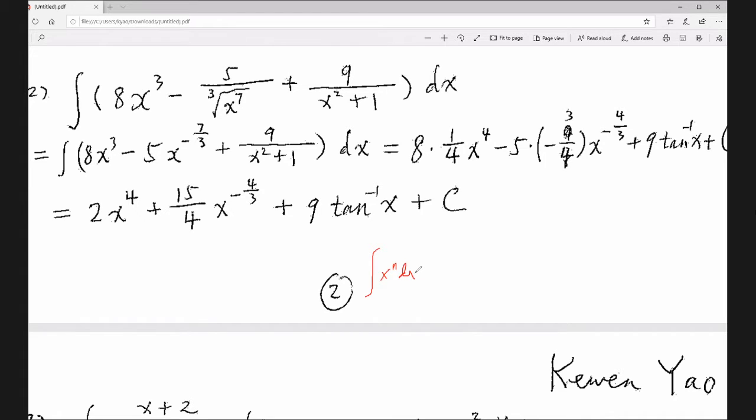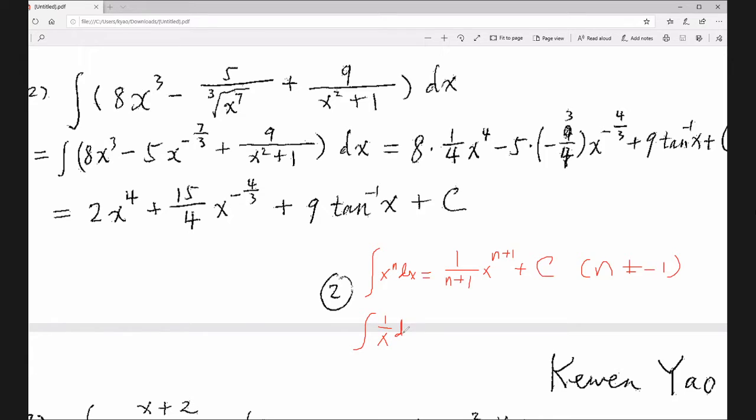Antiderivative. The power function antiderivative is what? 1 over n plus 1, x to the n plus 1, plus c. Remember that basic formula, right? It applies if n is not equal to negative 1. If n equals negative 1, this does not make sense, so for n equal to negative 1 the formula is different.